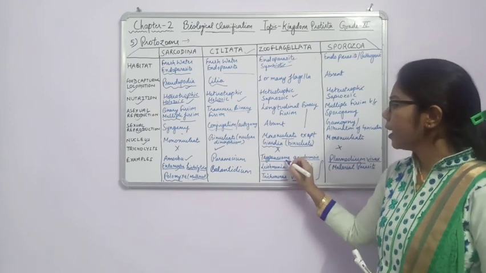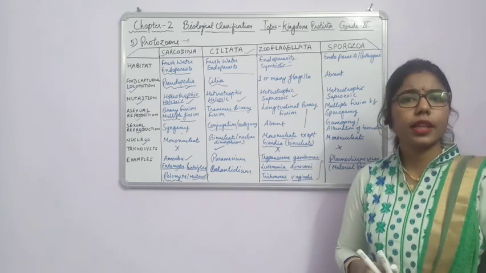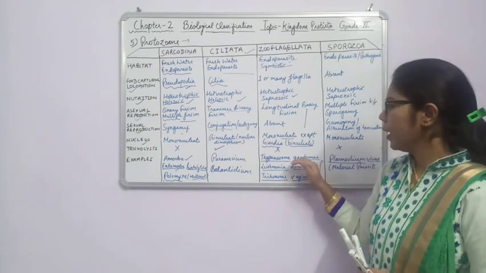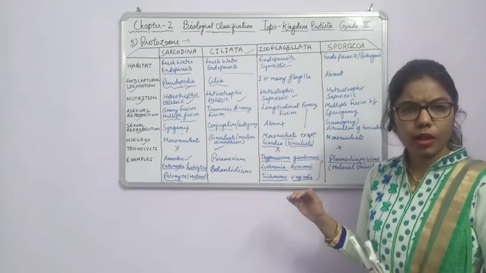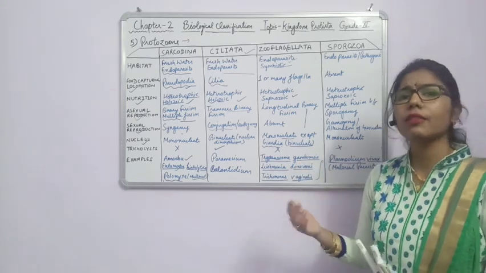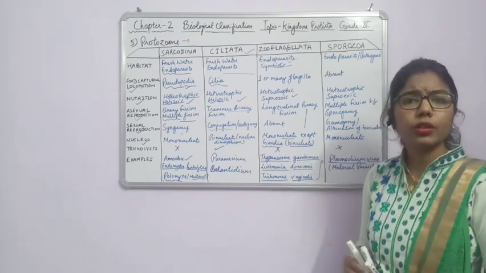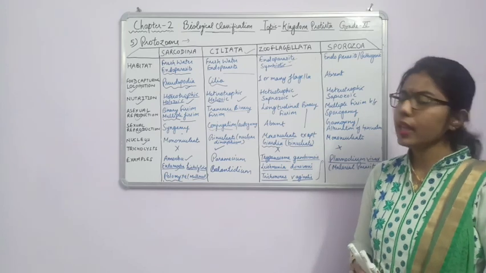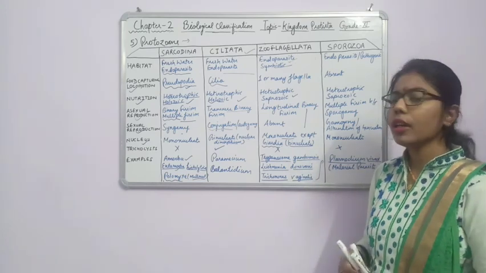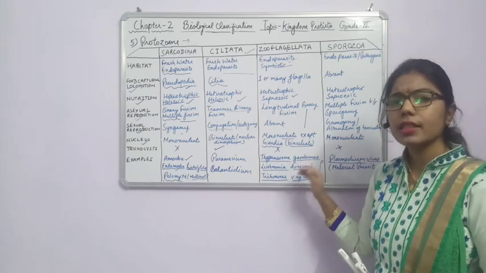Okay, so here Trypanosoma gambiense completes its life cycle in two hosts, first host and second host. So here in human beings, they are causing sleeping sickness, and the other host will be the tsetse fly. Okay, the tsetse fly is responsible, or we can say it acts as a vector for transmission of this disease.